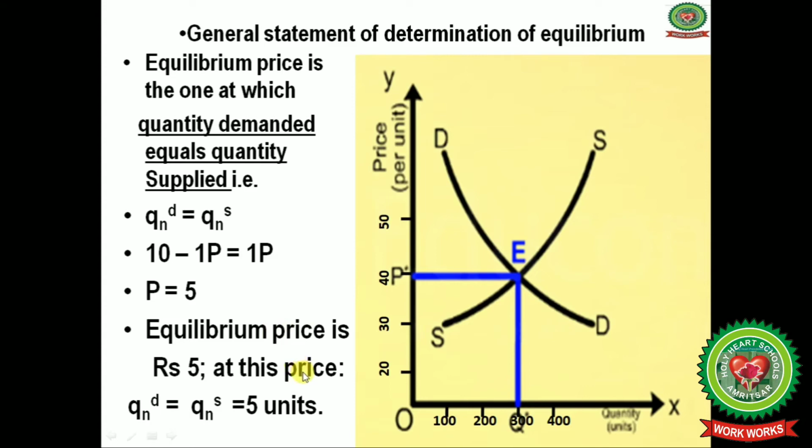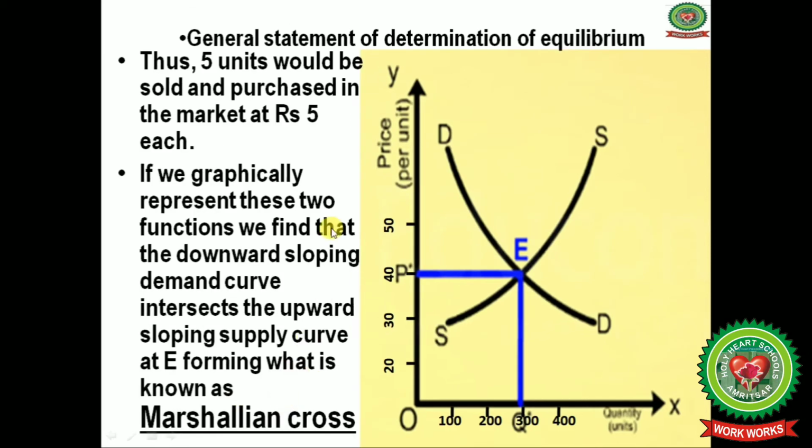It means that the equilibrium price is rupees 5, and at this price quantity demanded equals quantity supplied, that is 5 units. So 5 units would be sold and purchased in the market at rupees 5 each.